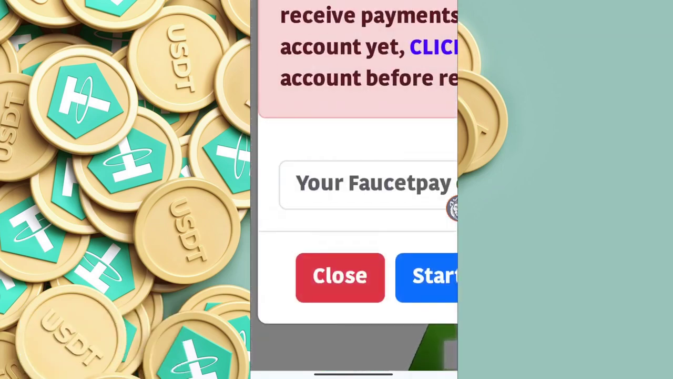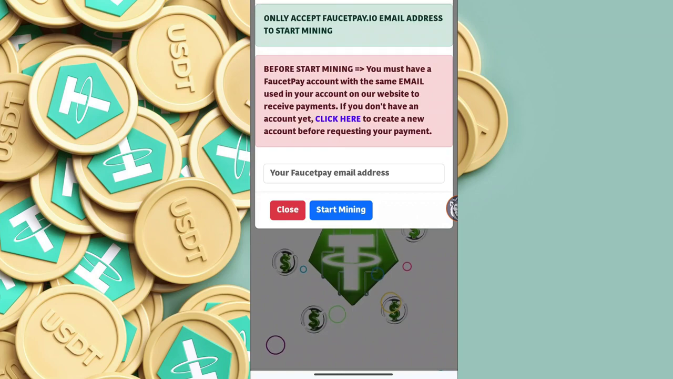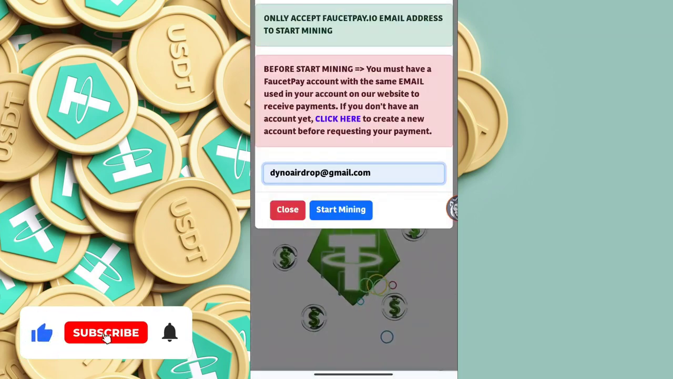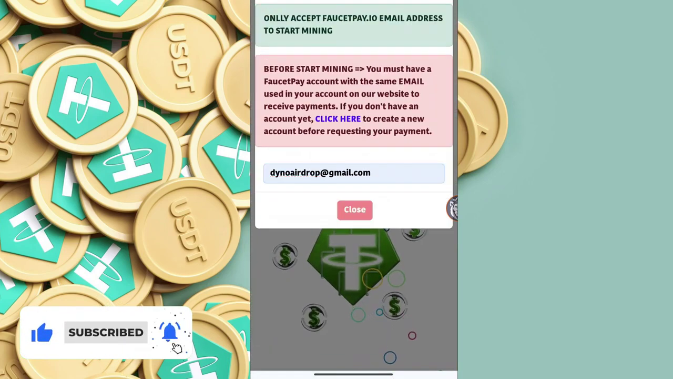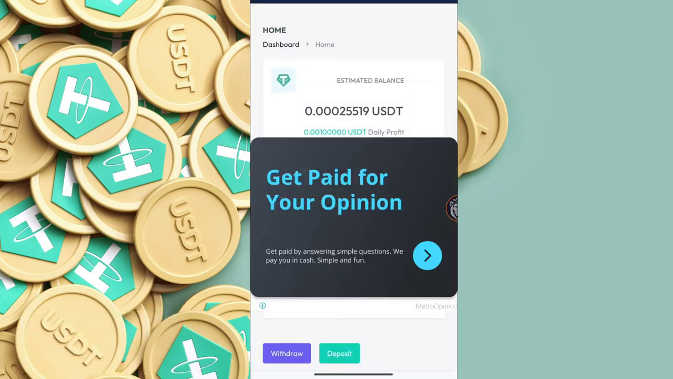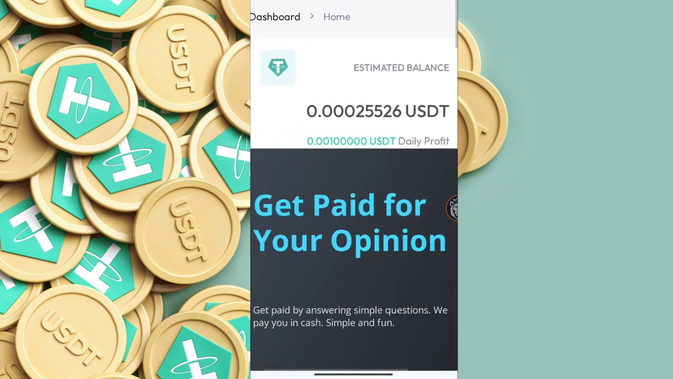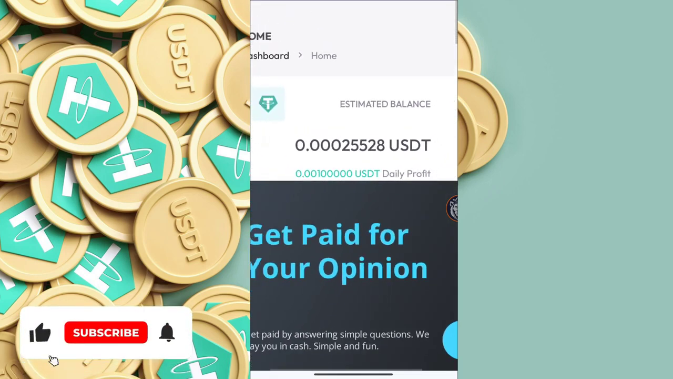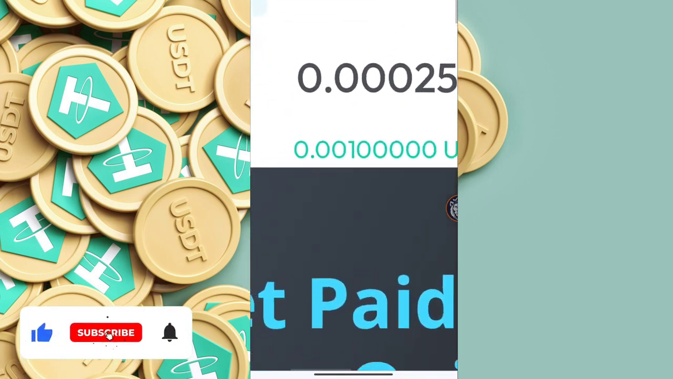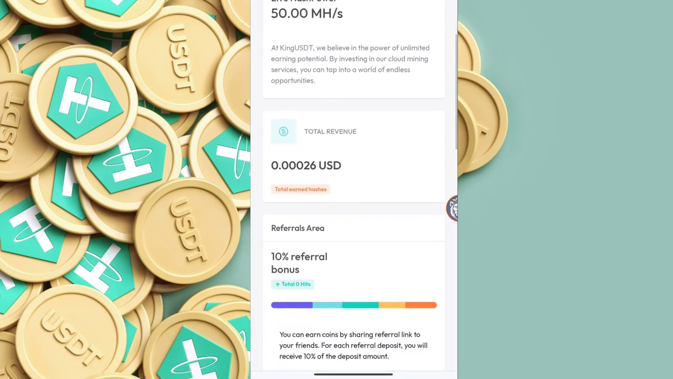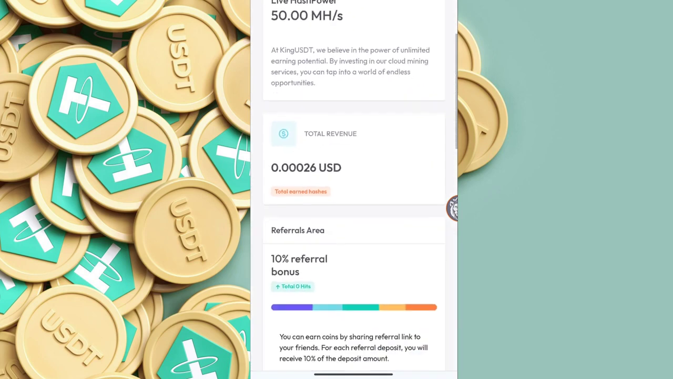Here is the login button. Use the email that you used to register on Faucet Pay. Don't use another email because you will lose your funds. I have used my email, as you can see. I will click on the start mining button. I have mined 0.000255524, the mining is currently going on, and my daily profit is 0.001 USDT for absolutely free. I haven't deposited any, and live hash power is 50 mAh per second.